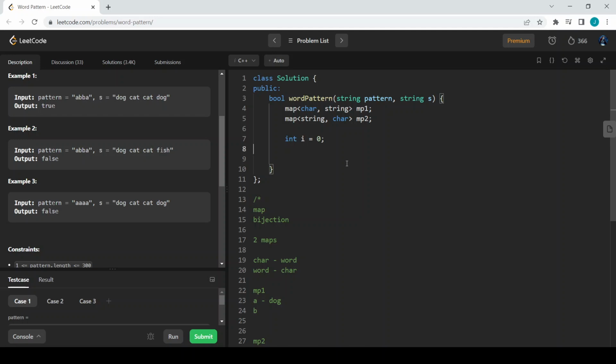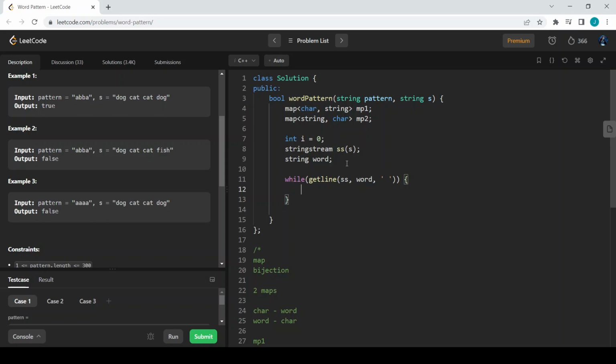We can also traverse the string using string stream. So I will create a string stream buffer which is ss, and I'm passing this s, and I'm also having a string word, and now I'm going to traverse getline of the string stream and word, and I'm going to separate the string by the delimiter space.